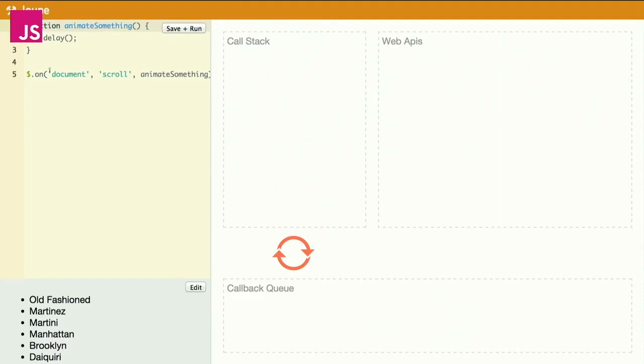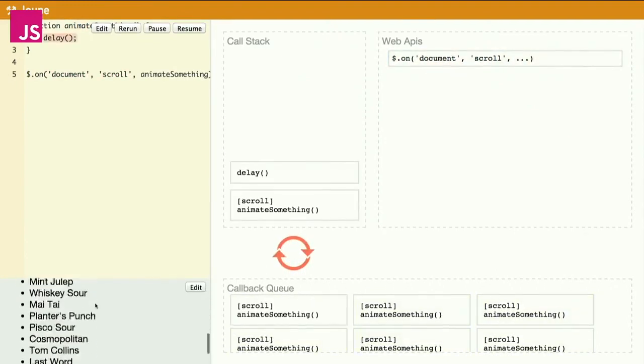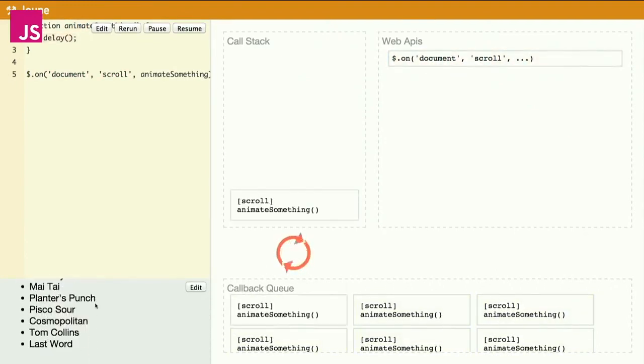So if I have code like this, on document.scroll, animate something, or do some work, then as I scroll, it's going to queue up a ton of callbacks, and then it has to go through and process all of those. If each of those is slow, then you're not blocking the stack, but you're flooding the queue with events. This helps visualize what happens when you actually trigger all these callbacks.